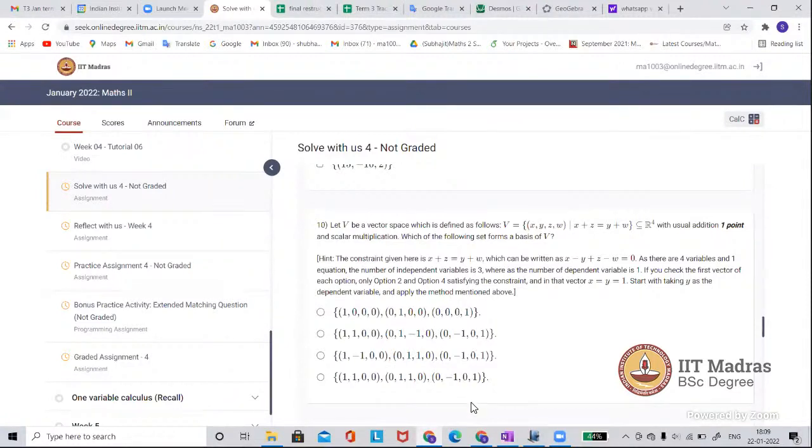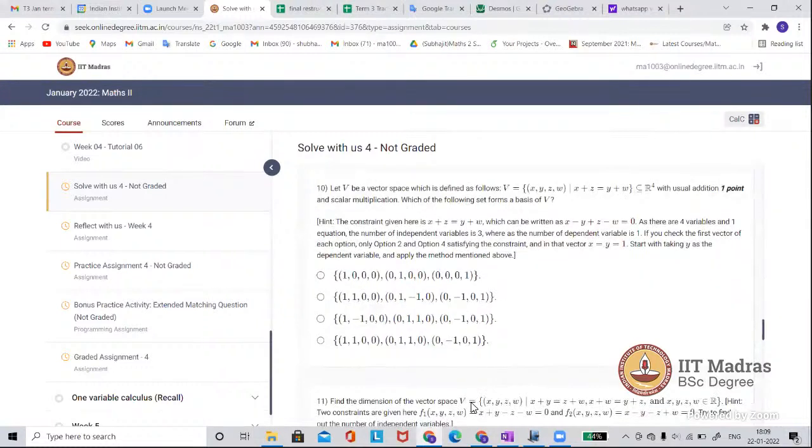The first thing needed is to check that each element is from this set or not. How will you check? You take the element and put the values coordinate-wise in this equation, and if it is satisfied, then you can say that it is correct.